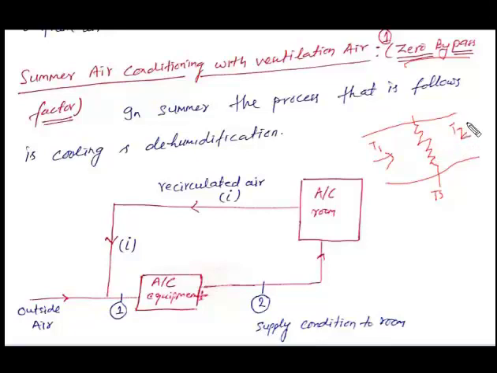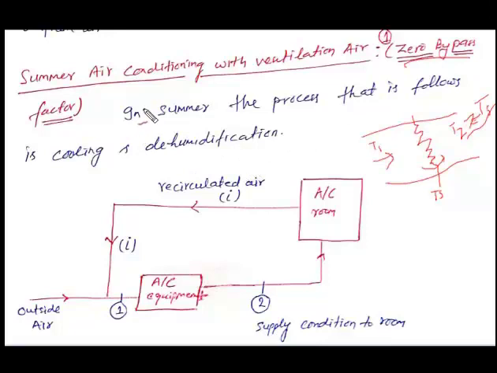When T2 is equal to Ts, then you get the case of zero bypass factor. It means there is no air which passes through the bypass of the coil. Whole air passes through the coil, and finally we get the temperature of the air equal to the coil temperature. This system is known as the zero bypass factor.